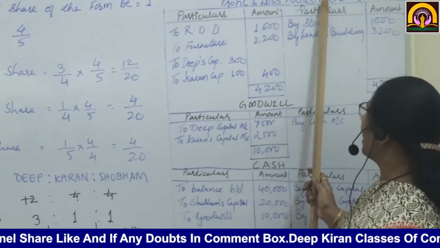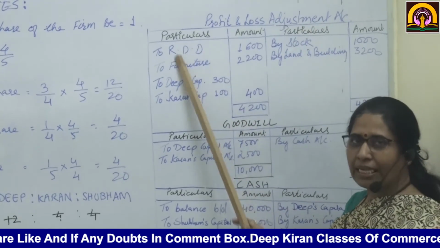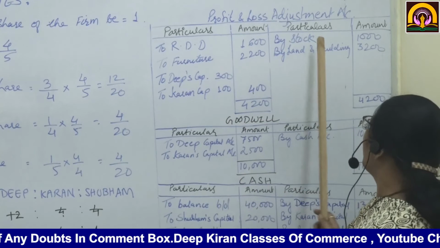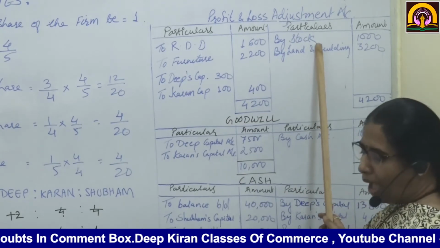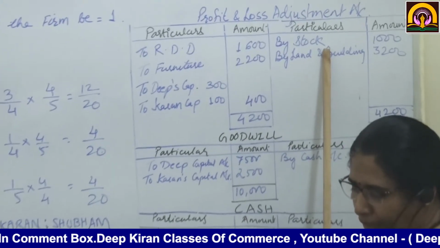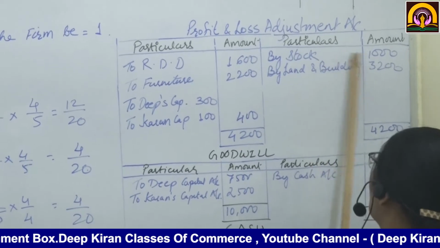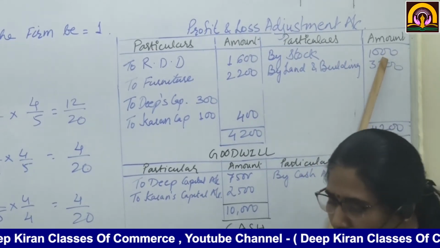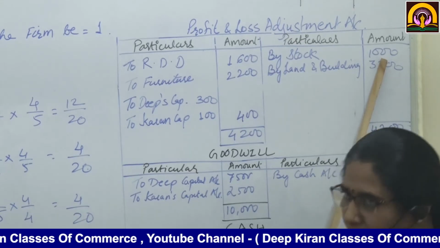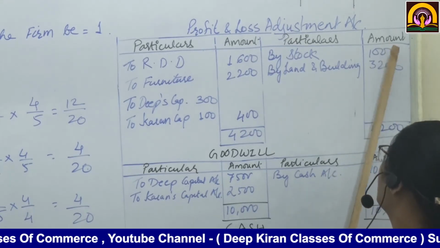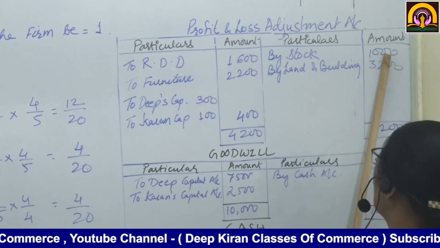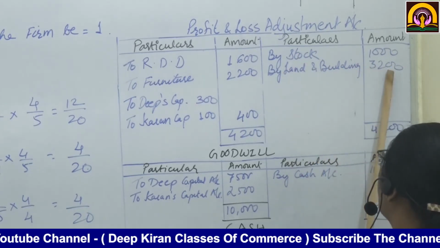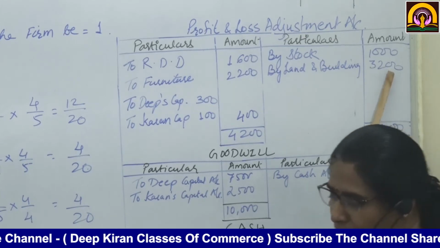Now, the profit and loss adjustment account. This is for the increase and decrease in the value of assets and liabilities. Stock is to be appreciated by 5%. So what is the value of stock in the given balance sheet? 20,000. So 5% of 20,000 comes to 1,000. Then land and building be appreciated by 20%, they have said.